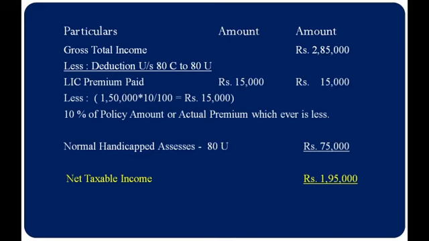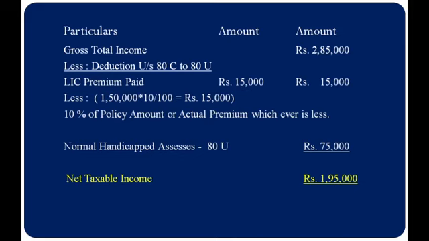Based on that, deductions are applicable. Less: deduction under sections 80C to 80U. He has taken a policy amount of rupees 1 lakh 50,000, and for that he has paid an LIC premium. LIC premium is deducted under section 80C. So here we have to find out the amount paid. The actual premium is 15,000. The policy value 1,50,000 into 10% is equal to 15,000. Whichever is less is applicable as the LIC premium deduction under section 80C.